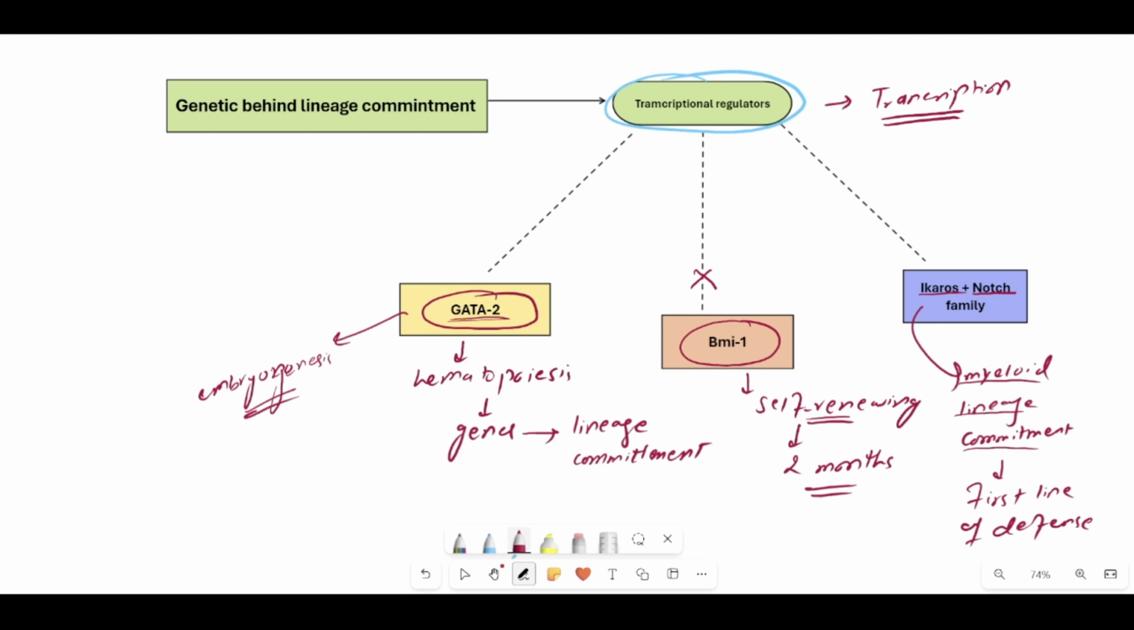So whenever there is an immediate infection, the first cells which are going to fight are the myeloid cells, and at that time the Ikaros family of transcription regulators is going to switch on the genes which cause the hematopoietic stem cells to undergo lineage commitment for the myeloid cells, so that lots and lots of these cells can be produced and can effectively combat any type of ongoing infection in the body.